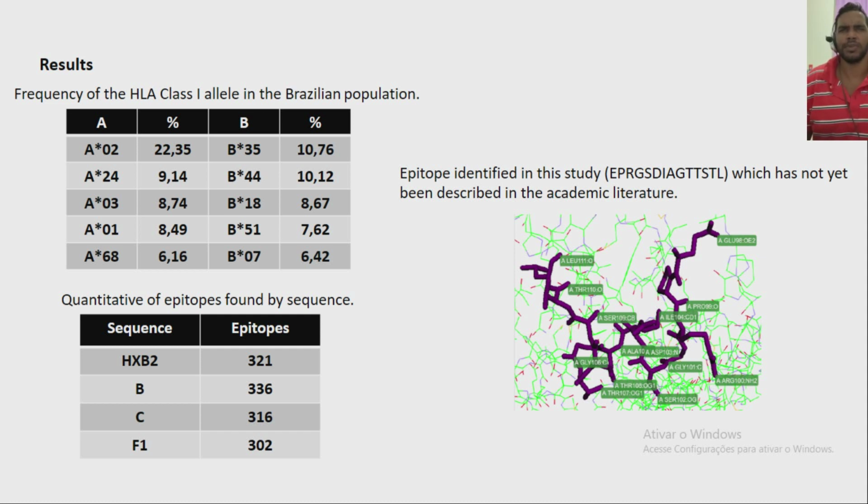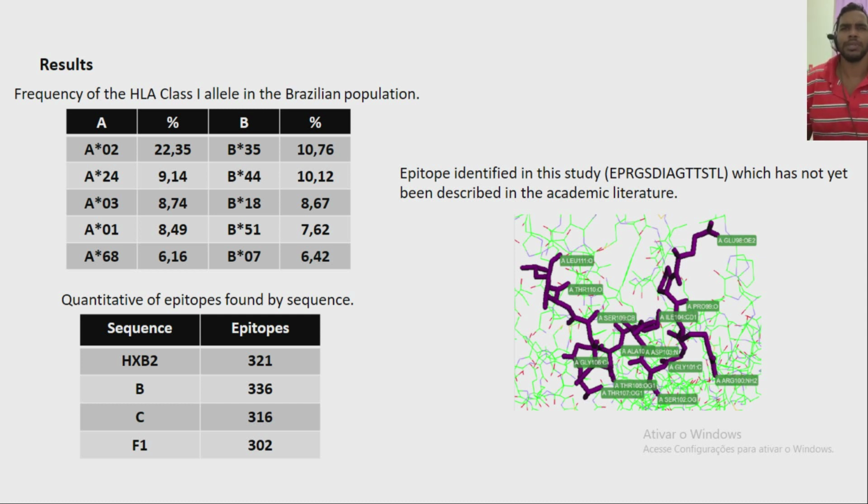1,320 epitopes were found, 316 in HXB2, and 336, 321, and 302 in consensus subtypes B, F1, and C respectively. 24 highly conserved candidate epitopes were found among subtypes. Important data found: the allele HLA-A2 is the most prevalent in the Brazilian population.